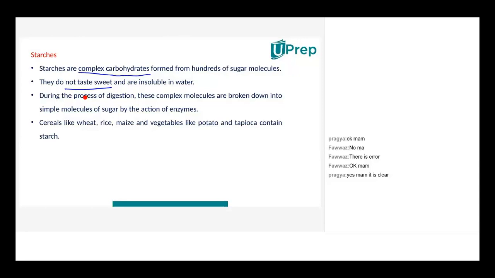Starch is a complex carbohydrate with hundreds of sugar molecules, right? Sugar here would mean glucose, hundreds of glucose molecules. Okay, so basically, as I said, when you're having bread, it is basically starch, which is complex. So that starch is broken down into simple sugars with the action of enzymes. So what are the enzymes? Who can tell me which enzyme breaks down starch?